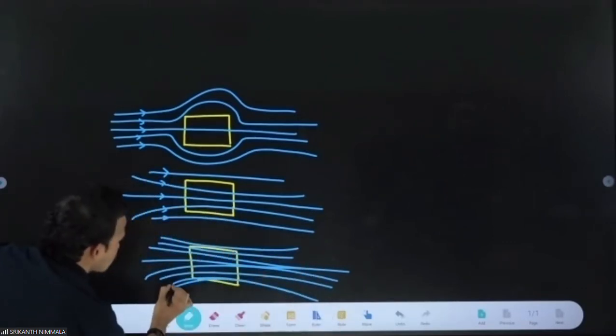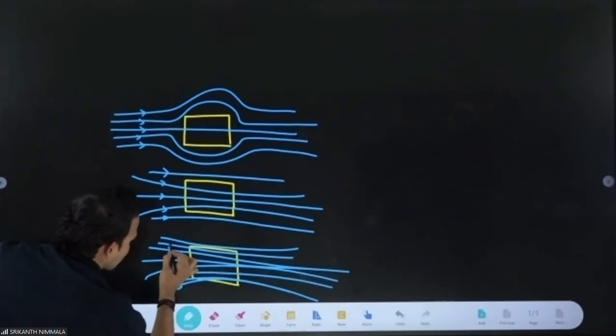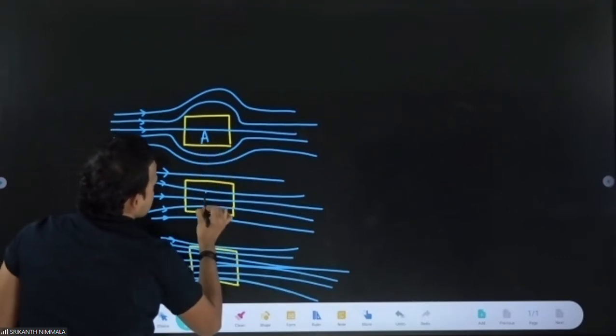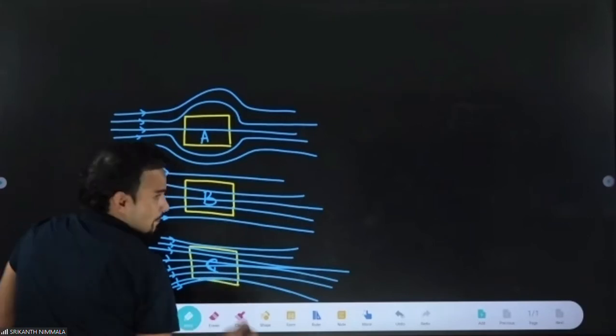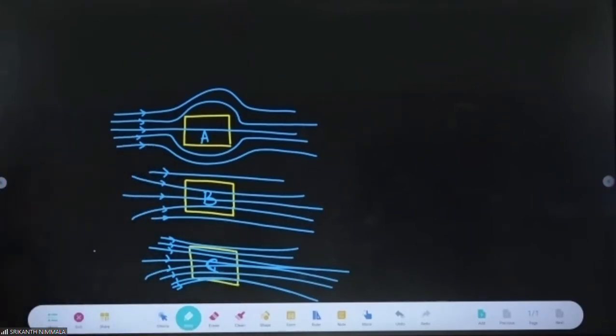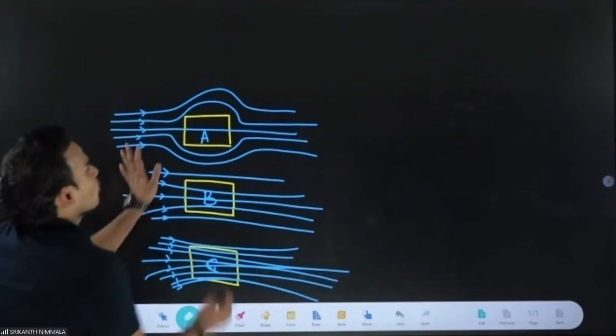Everyone wants to go through the third body. All field lines want to go. Tell me if this is A, this is B, this is C. You tell me which one is which. Sir, this is not allowing field lines to go.